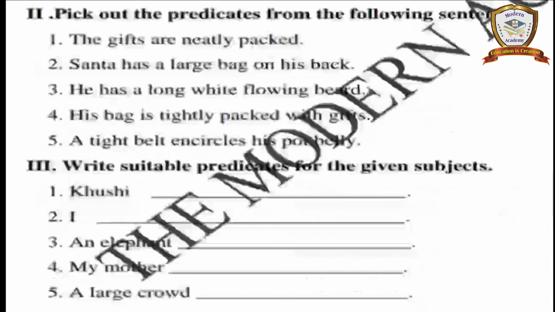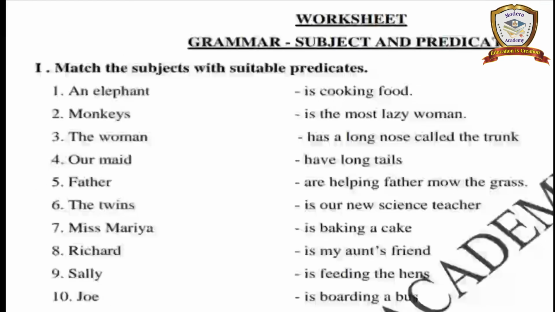This is your worksheet. You have 3 Romans in this worksheet. Today's grammar topic is very easy: subject and predicate. Are you clear about what is subject and what is predicate? If you take one sentence, it contains two parts only, the subject and the predicate. The subject is a noun or a pronoun, and the predicate is all the remaining parts.